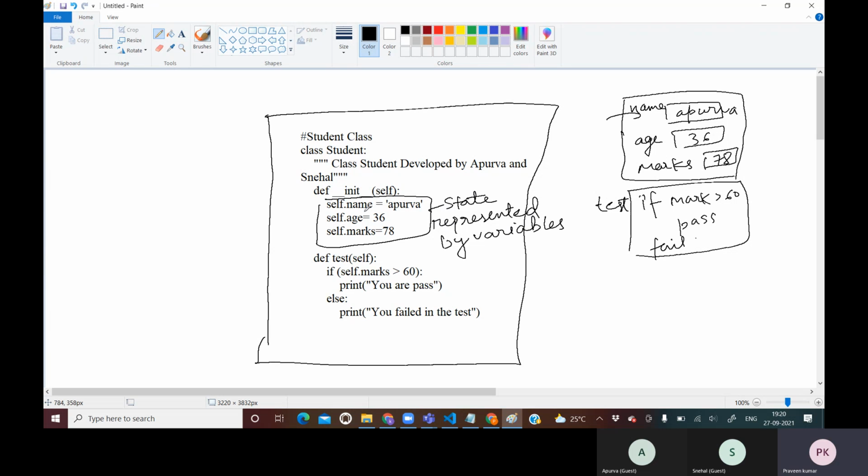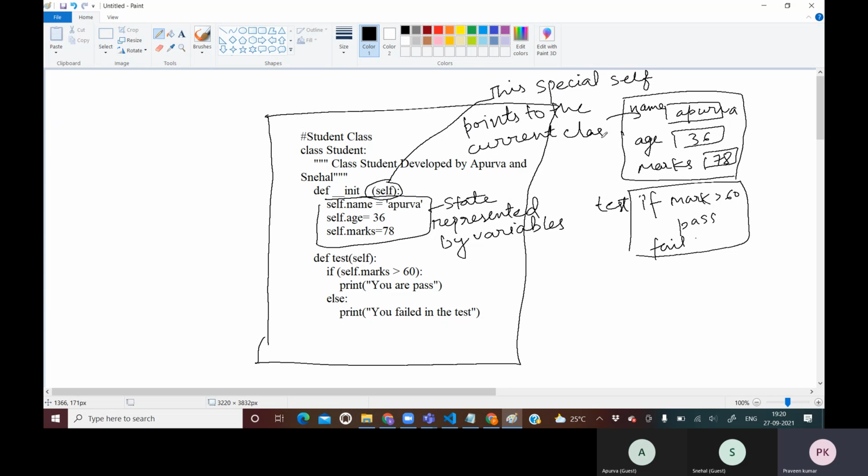How can we decide that these variables are of this Student class only? This is the special self variable. This special self points to the current class.